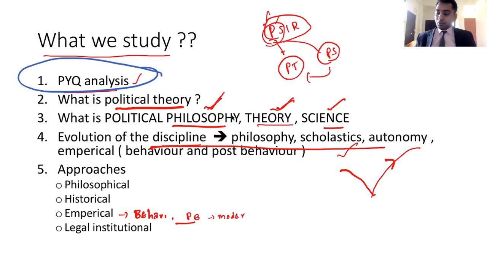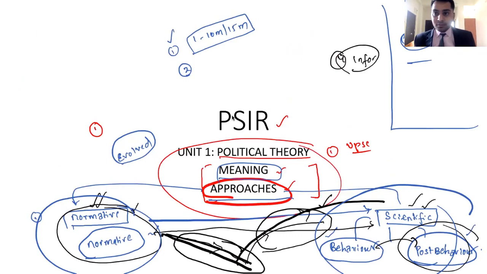Right, this is the first thing that I wanted to say about PSIR. What I said so far, PSIR, I didn't enter into the subject as such, political science and international relations. We are not dealing with international relations now. International relations is the second paper. We'll start international relations later. But in the first paper, you have political science. In order to understand what political science is, you have to understand what political theory is, what political philosophy is, what political science is, right?